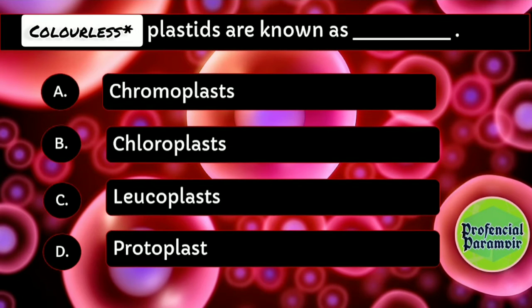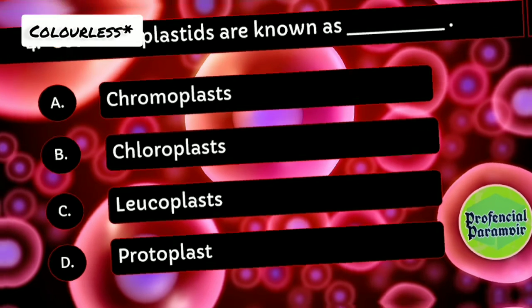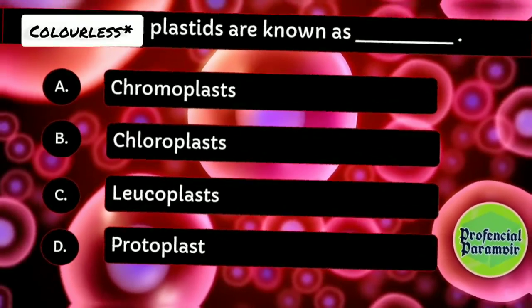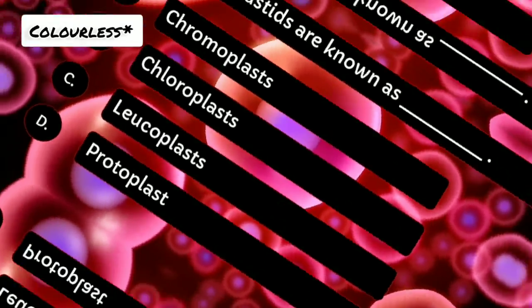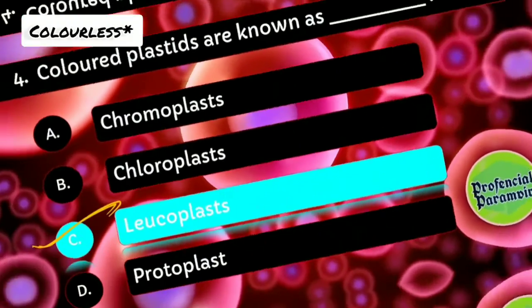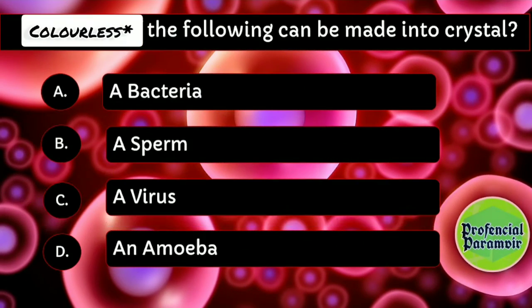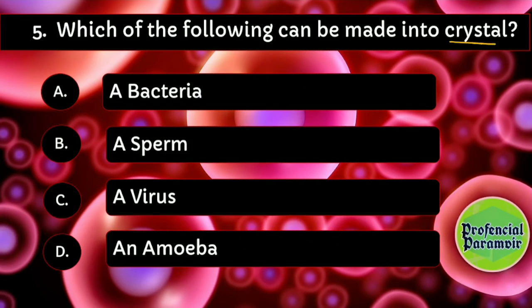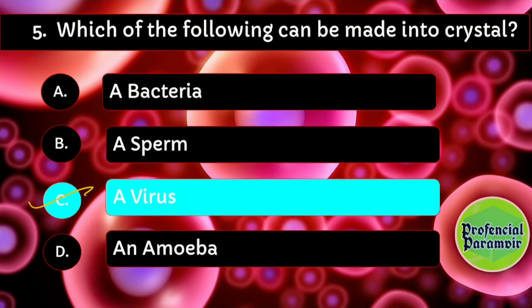What are the colored plastids known as? Chromoplast, chloroplast, leucoplast, or protoplast. The right answer is, colored plastids are called leucoplasts. Which of the following can be made into crystal? A virus can be made into crystal.